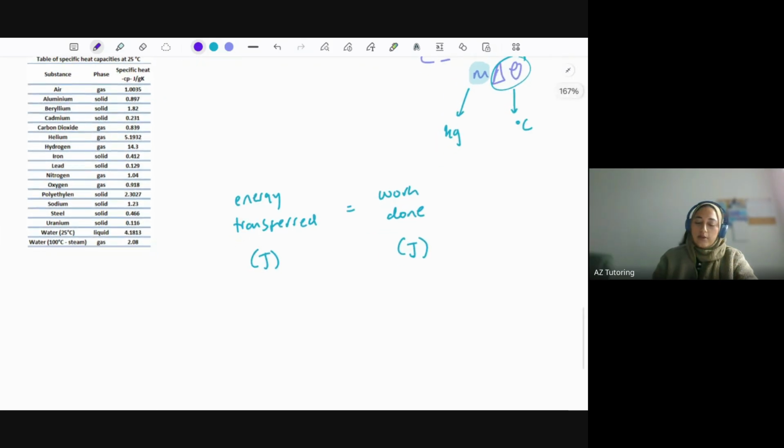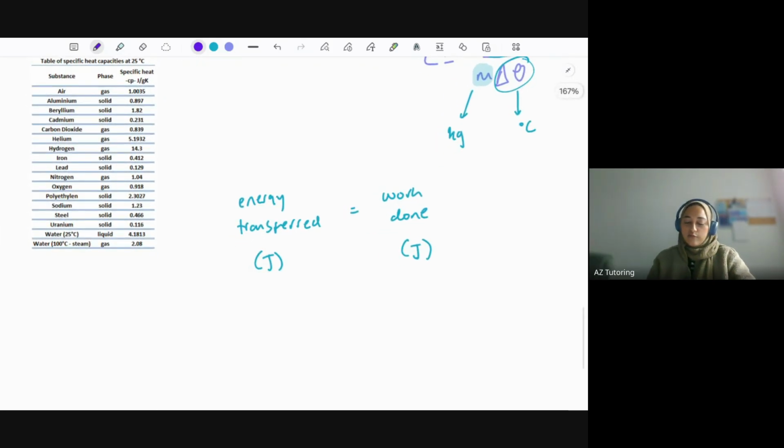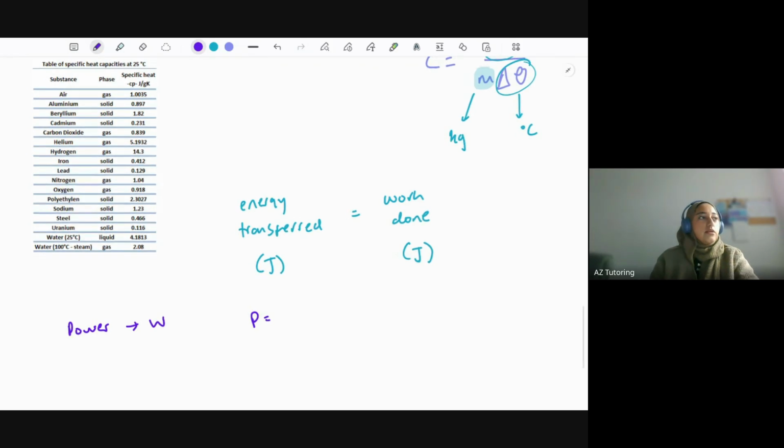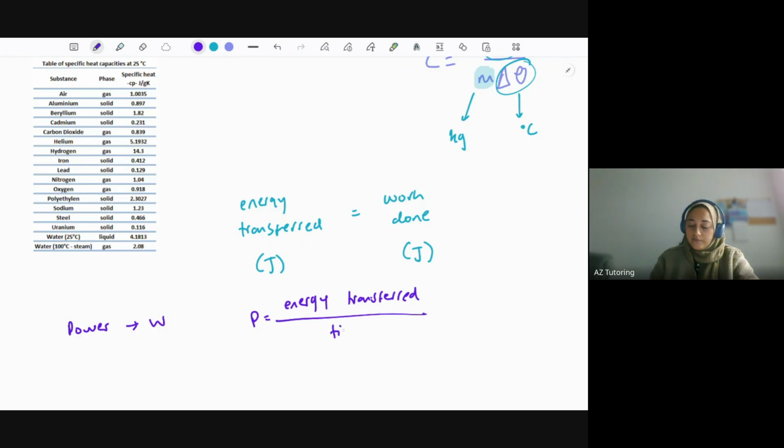Okay, so they might ask you, what exactly is the definition of power? Now, you know power is measured in watts. But if you look at the equation for power, it's the energy transferred over time. Again, you're given these in the exam. We know energy transferred is measured in joules, and we know time is measured in seconds.